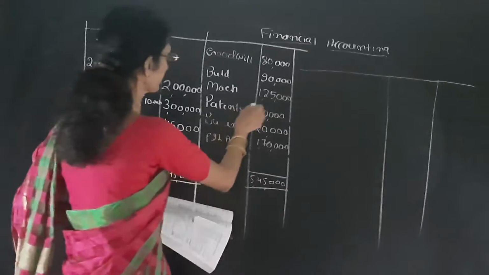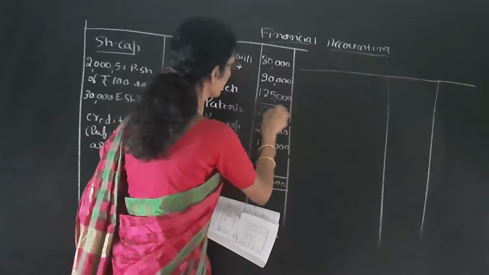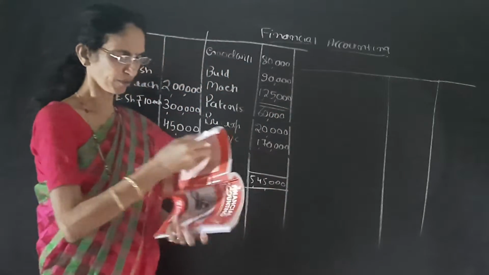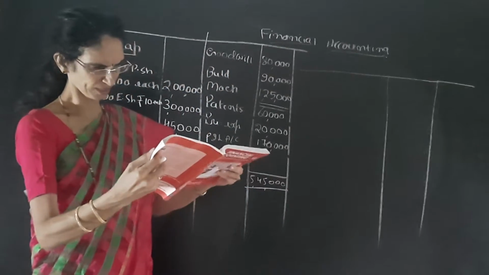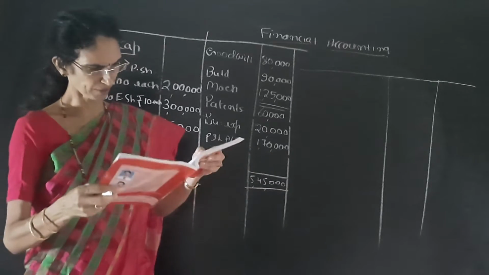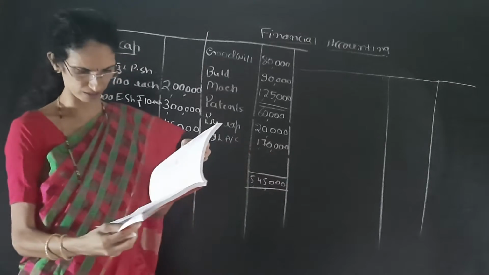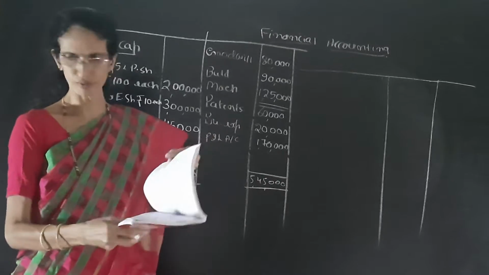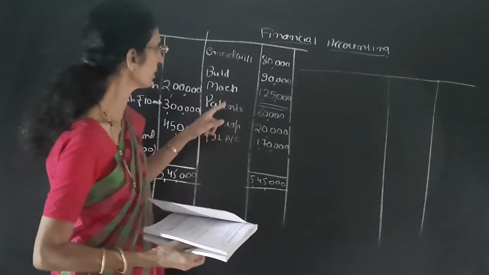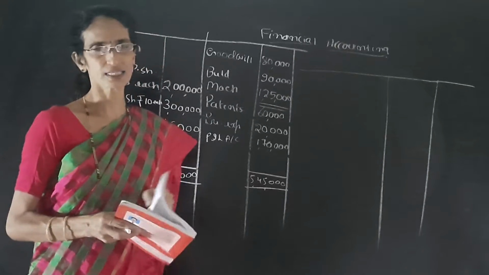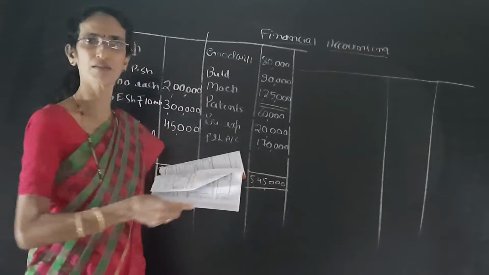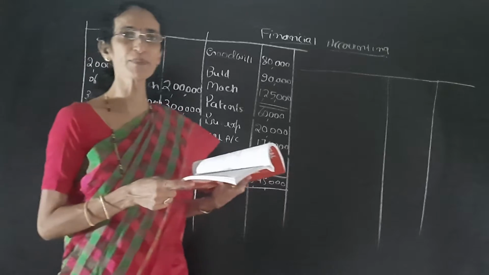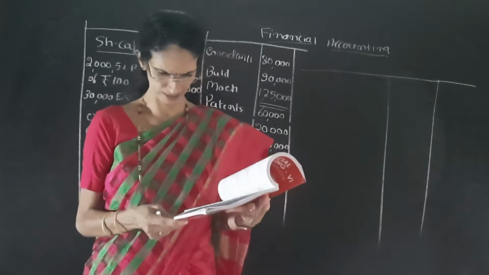See here, machinery is 1,25,000. We have to write it down to 20,000. So we can see it in the last, it is the written down value. And plant by 30,000. So we have to write off these values to 20,000 and 30,000. So it is related to the last journal entry, that is depreciation on asset.